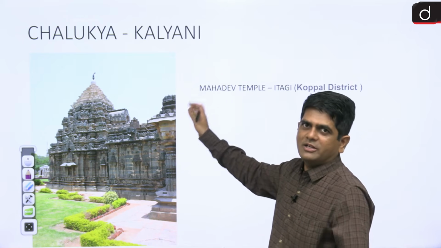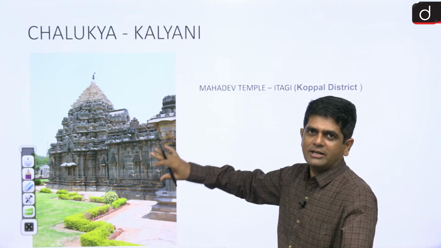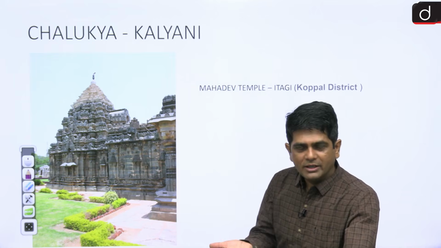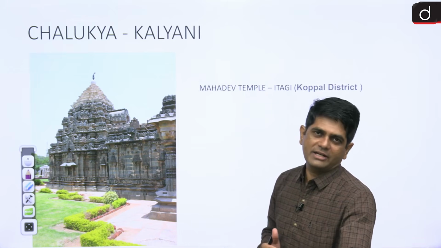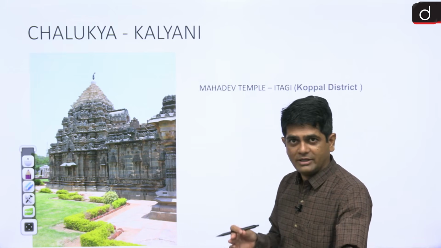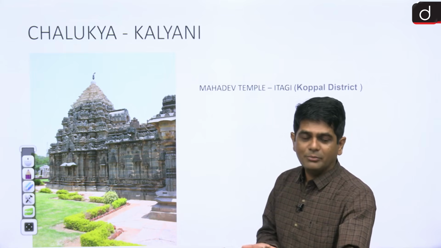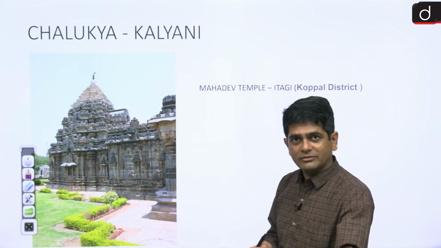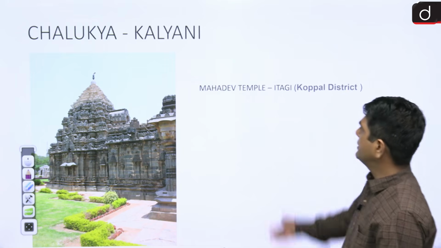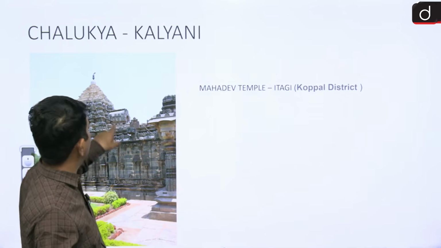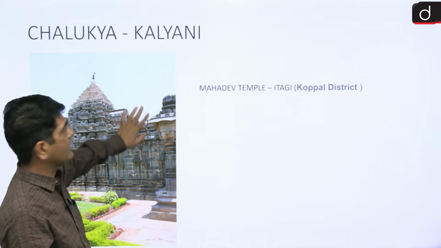The temples built by the Chalukyan rulers of Kalyani were basically inspired by the Dravida temples. Built where? In which region? Karnataka region. So that is why it is called Karnataka Dravid. And why is it also called Gadag? Because their temples are mainly found in the Gadag region of Karnataka. So see here we have the Mahadev temple. Mahadev temple where? Itagi, Karnataka.